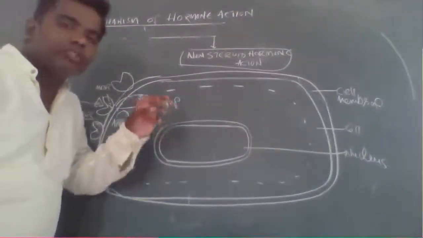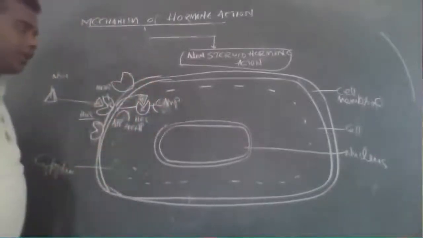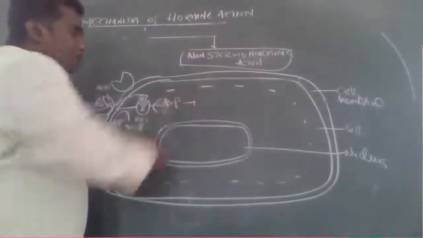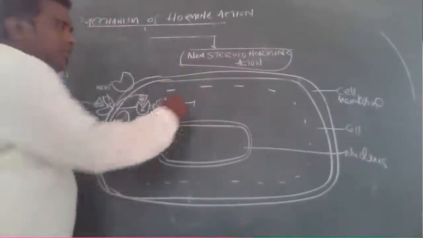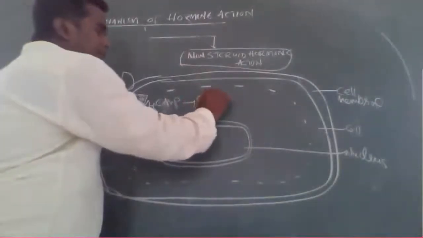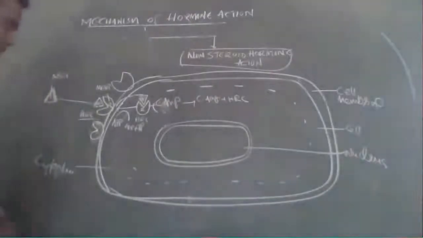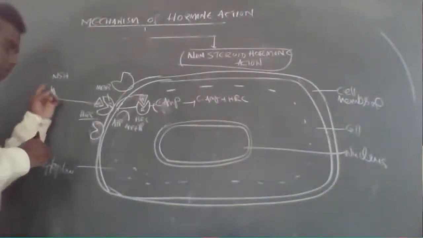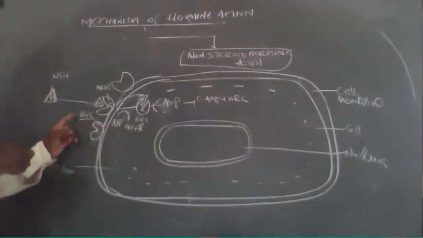Here what happened? Cyclic AMP is formed. cAMP is formed, right? Cyclic AMP: C stands for cyclic, A M P stands for adenosine monophosphate. Adenosine monophosphate is formed. Okay. So what happened here? Cyclic AMP. Which complex is formed here?